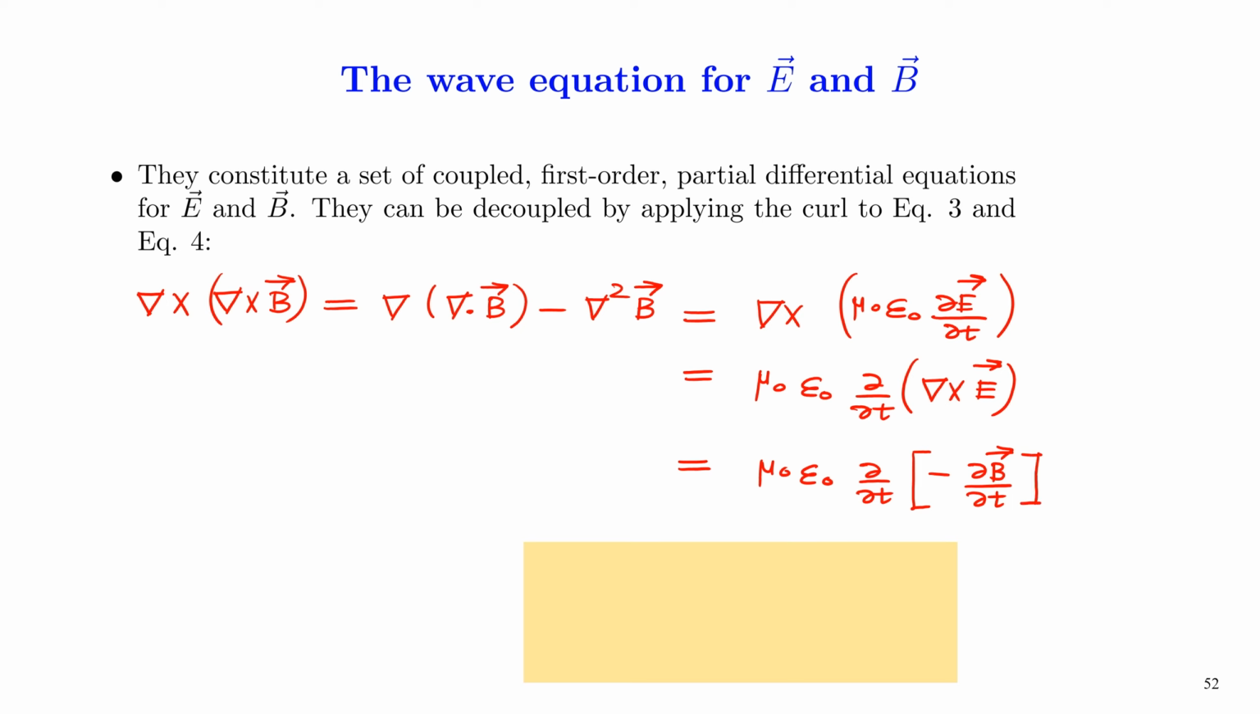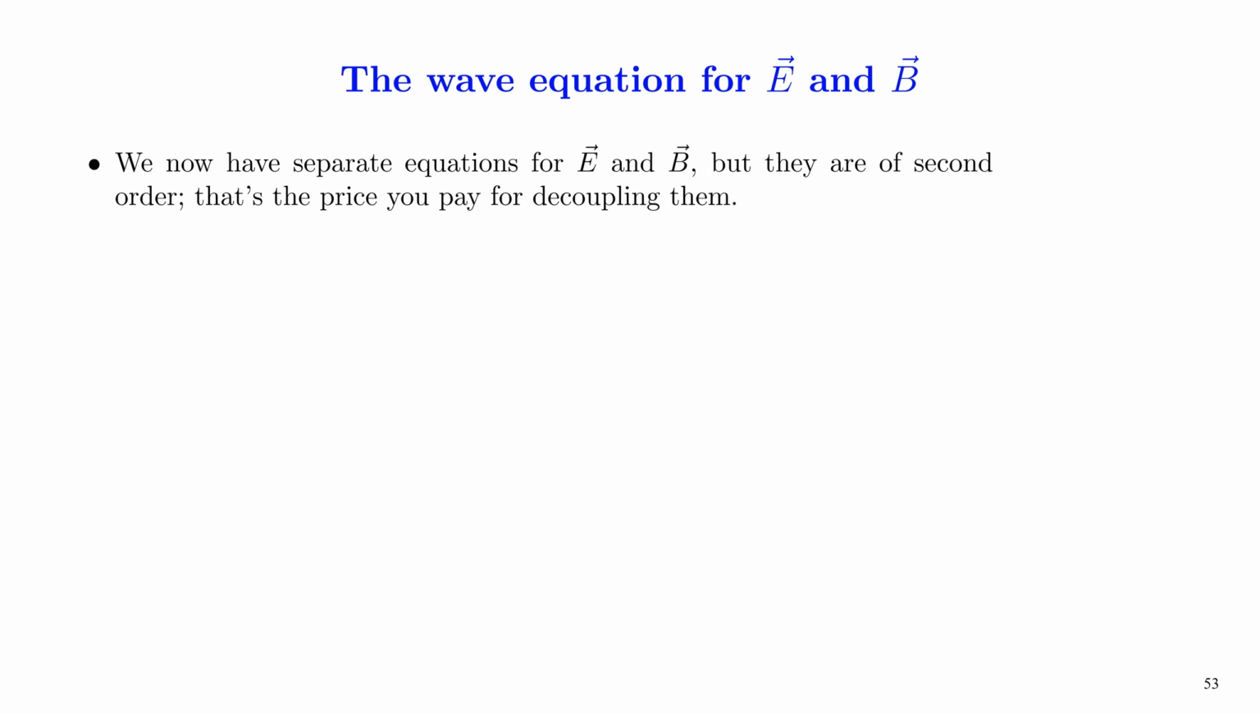Gauss's law for magnetism states that del dot B equal to 0. That is, there exist no magnetic monopoles. Therefore, the decoupled equation for the magnetic field becomes del square B equal to mu 0 epsilon 0 dou square B over dou t square. So we have decoupled the equation for the magnetic field and found that it is a second order partial differential equation. That is the price we pay for decoupling the equation. We have separate equations for E and B, but they are of second order.